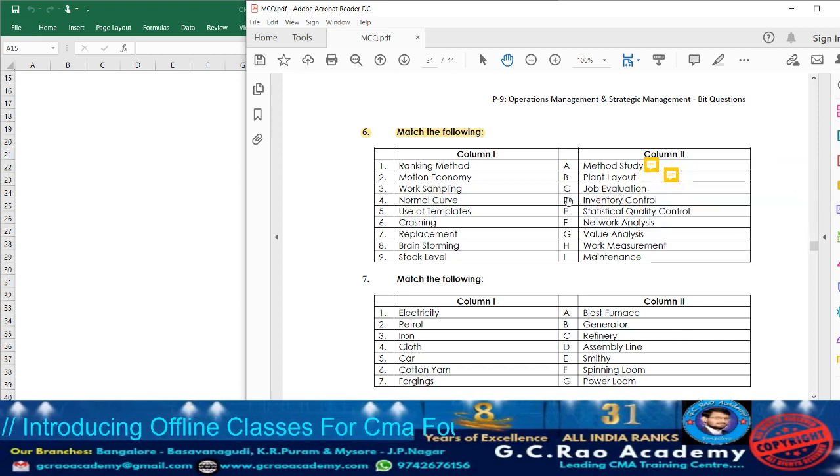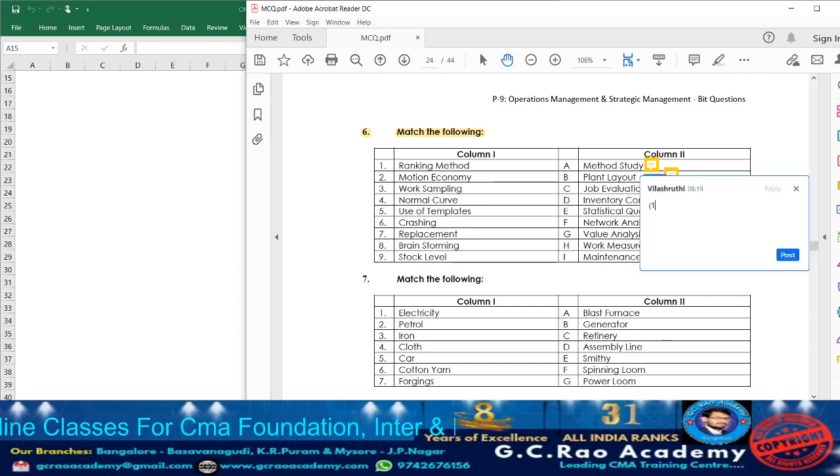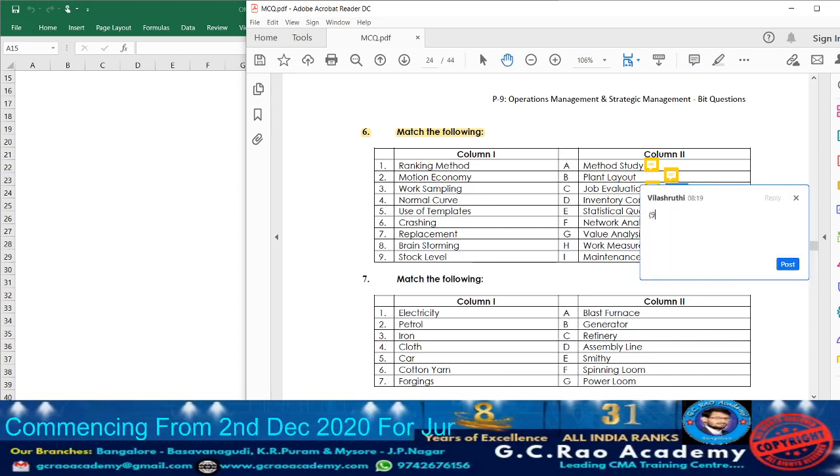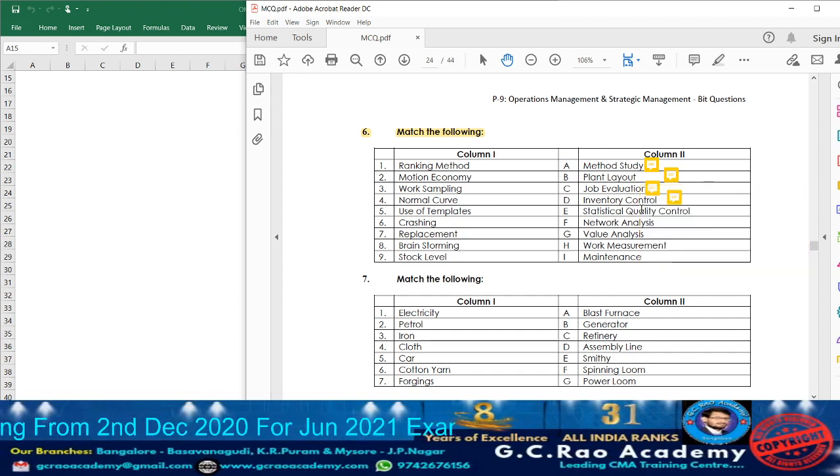Next, what we have? Job evaluation. Ranking method is one of the techniques of job evaluation. So accordingly, against job evaluation, write down point number 1. Next, what we have? Inventory control. Maintaining the required stock level is one of the inventory control methods. So accordingly, against inventory control, write down point number 9.